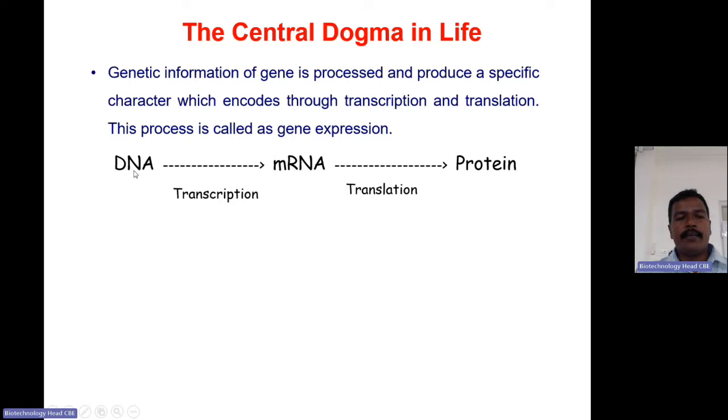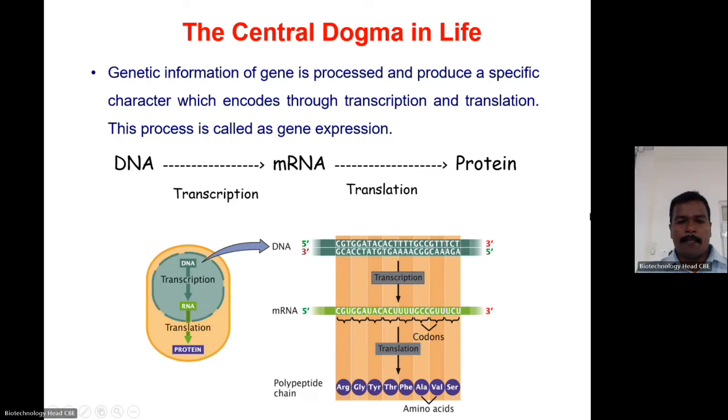First, DNA makes a copy that is converted into mRNA through transcription, and the mRNA is converted into protein through the translation process. Normally, in the cell, the DNA is transcribed into mRNA and the mRNA is translated into protein. The transcription happens in the nucleus and the translation happens in the cytoplasm.